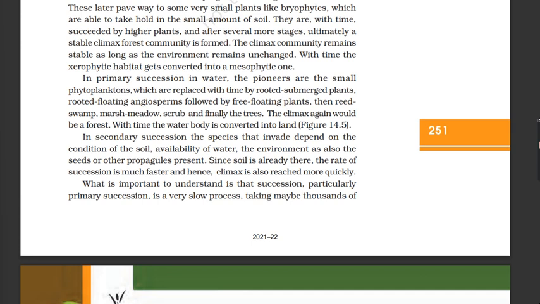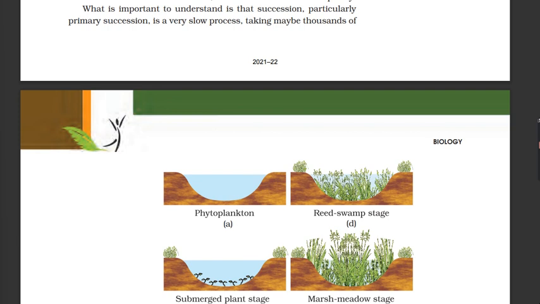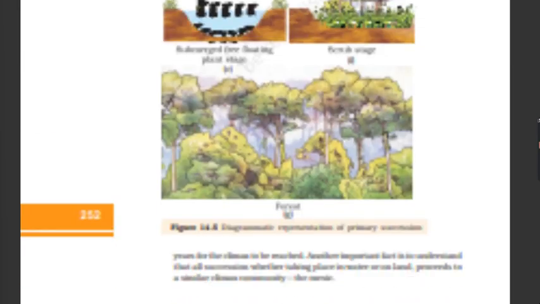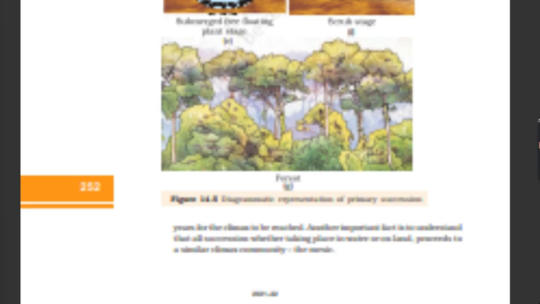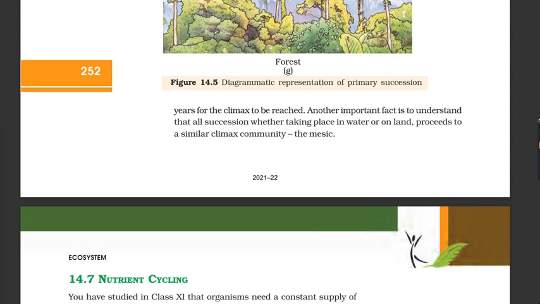In secondary succession, the species that invade depend on the condition of the soil, availability of water, the environment, as also the seeds or other propagules present. Since soil is already there, the rate of succession is much faster and hence, climax is also reached more quickly. What is important to understand is that succession, particularly primary succession, is a very slow process, taking maybe thousands of years for the climax to be reached. Another important fact is that all succession, whether taking place in water or on land, proceeds to a similar climax community, the mesic.